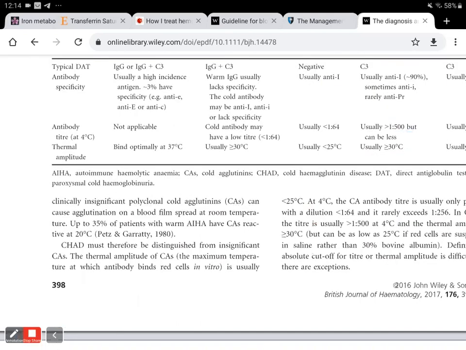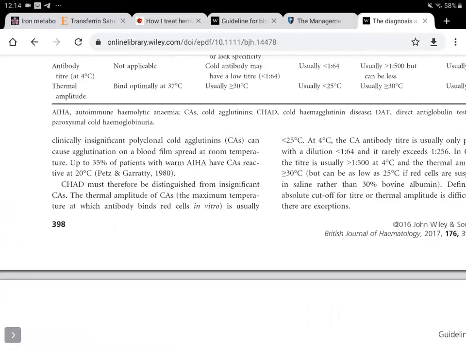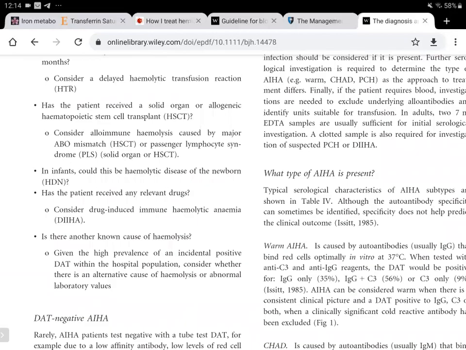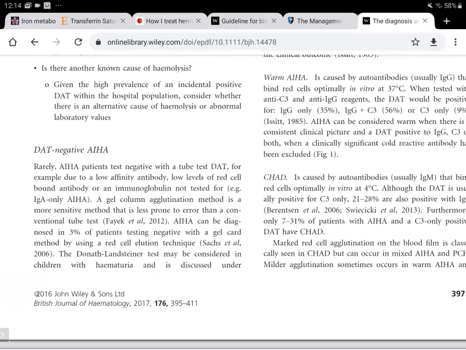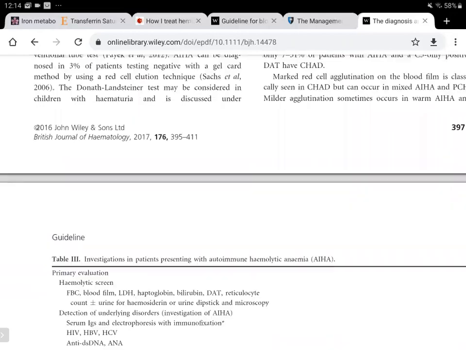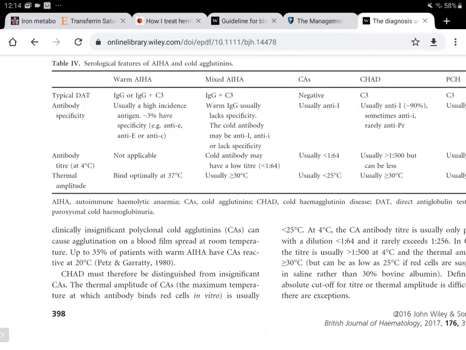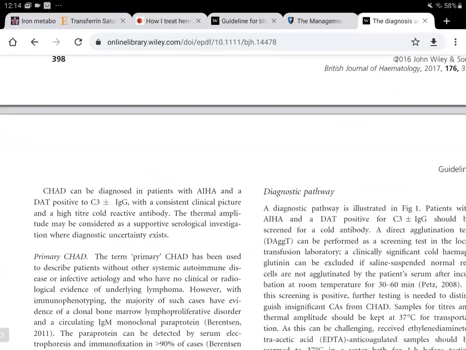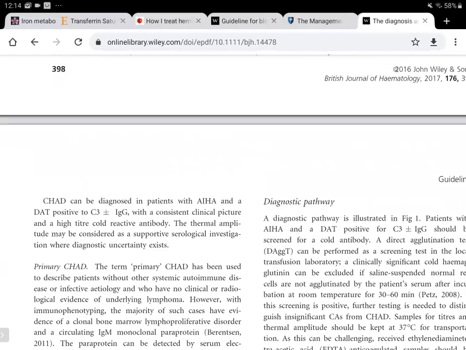So this was briefly about all the different types of antibodies. We had first gone into the features of cold and warm autoimmune hemolytic anemia, and also the cold hemagglutinin disease, which showed marked agglutination, but no feature was specific, except that we needed to do the titer and thermal amplitude. And then regarding the primary cold hemagglutinin disease and the cold agglutinin syndrome, we also went into the difference between PCH and the mixed type.